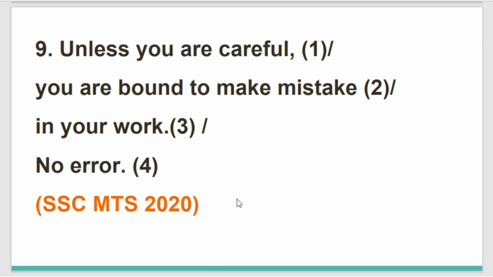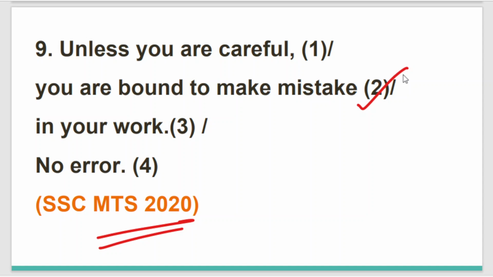The ninth question is a question of SSC MTS 2020: unless you are careful, you are bound to make mistake in your work. Clearly, we can see that the error is lying in this part. How? Usually, we don't make any one mistake. We usually make a lot of mistakes, right?